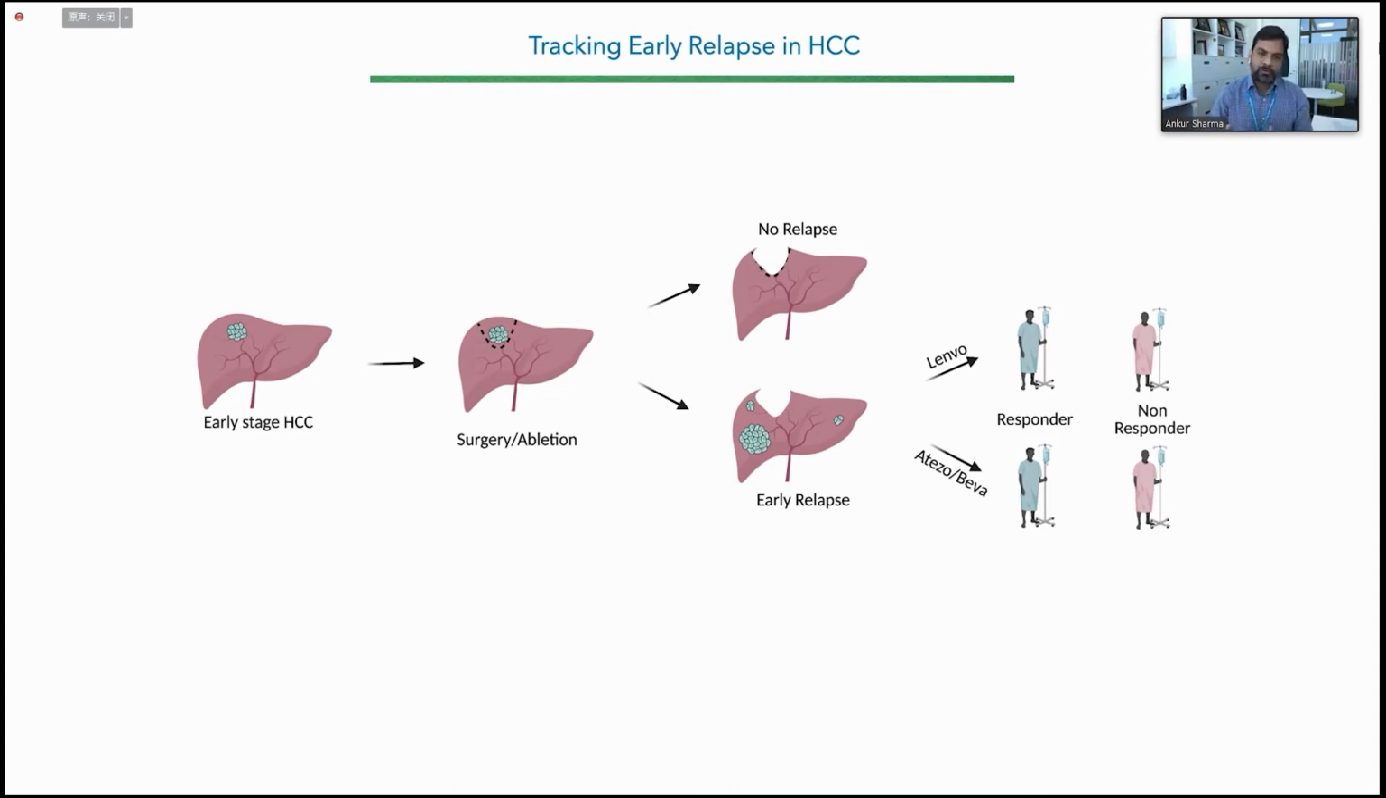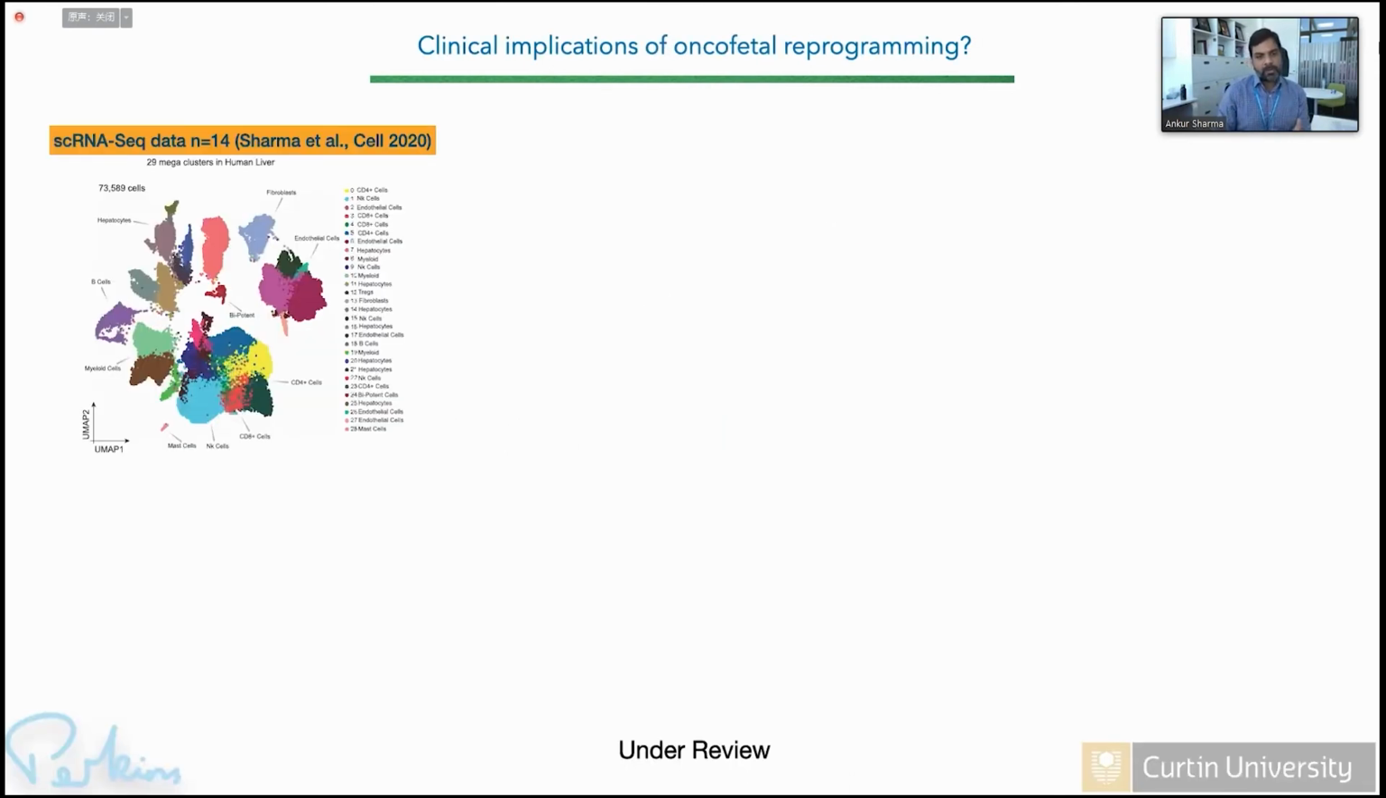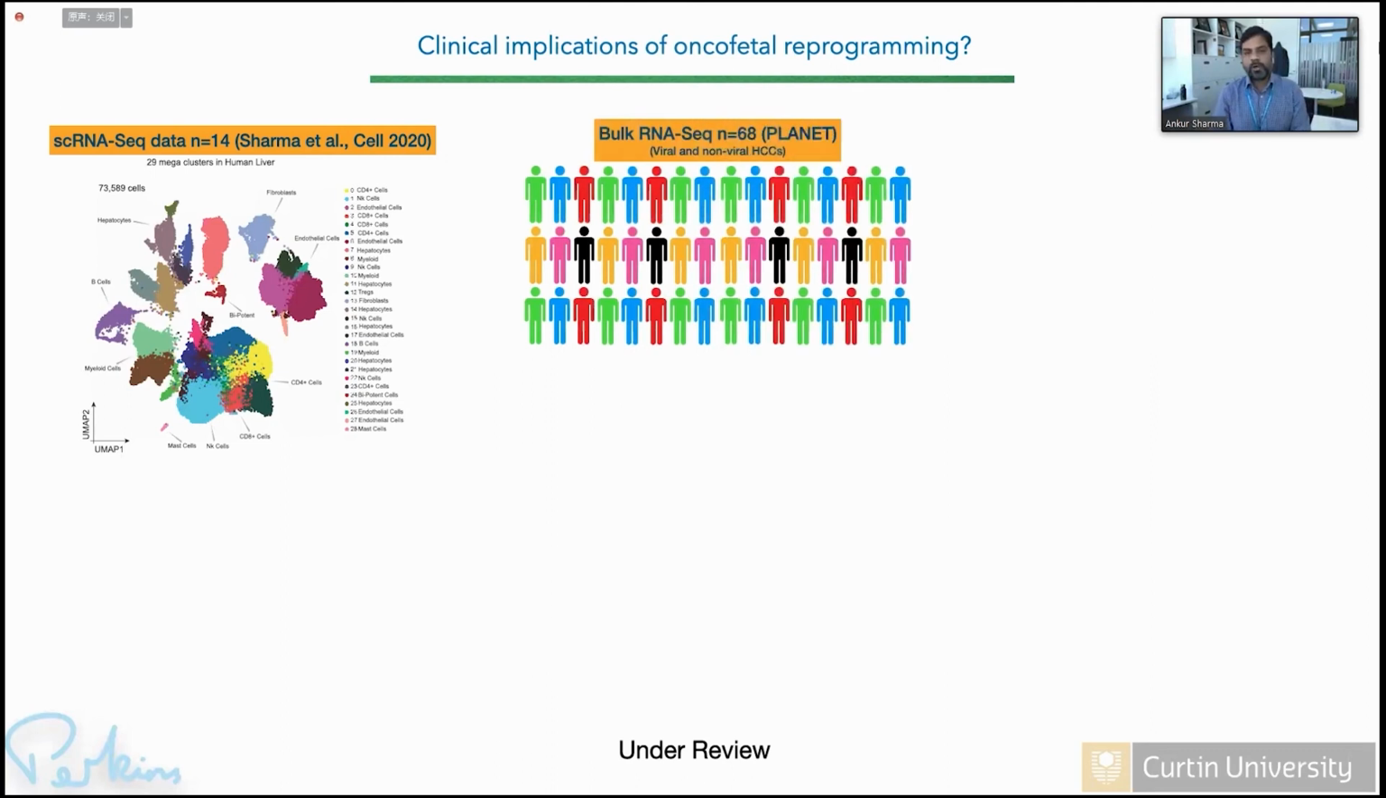So this is what we are trying to understand. Can we use the oncofetal ecosystem as a biomarker to understand which patients will relapse, and whether they will respond to therapy or not? And this is the part which I'm going to present in the next 10 minutes or so. And this work is currently under review. So what we have done, we have used our previous atlas to understand different populations. And we have come up with an approach where we could now, we did this experiment on 14 patients, but to understand the clinical features, we needed a big cohort.